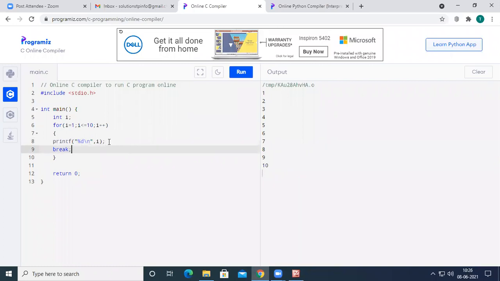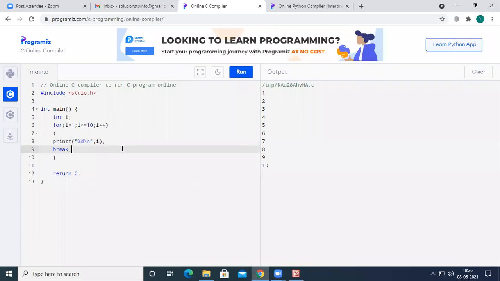If I have a break statement, as we discussed earlier, whenever the break is encountered by the compiler, it may be a C or a Python compiler, it is going to terminate this loop. So we already entered into the loop. Loop means these pair of braces. We already entered into the loop. So whenever the break statement is executed, it just brings control out of the loop.